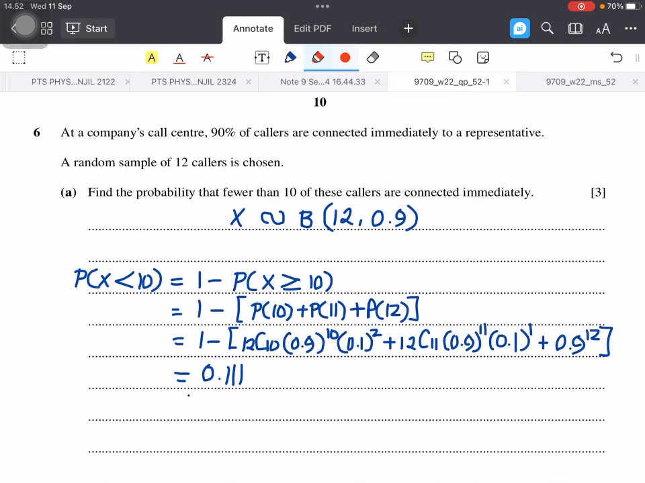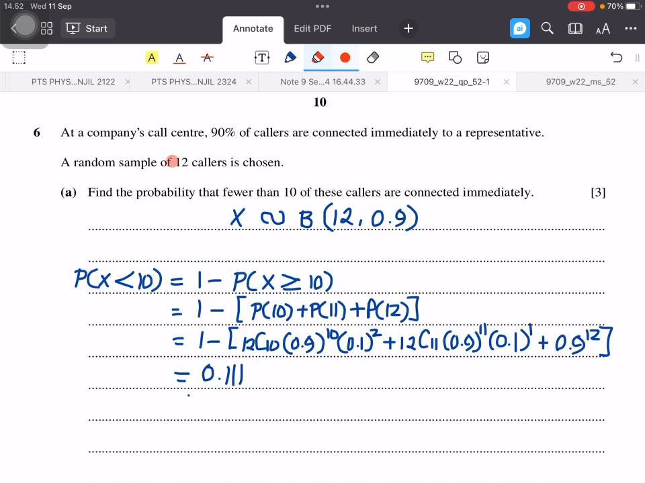So students, now we continue to question number 6. At a company's call center, 90% of callers are connected immediately to a representative. A random sample of 12 callers is chosen. Part A. Find the probability that fewer than 10 of these callers are connected immediately.